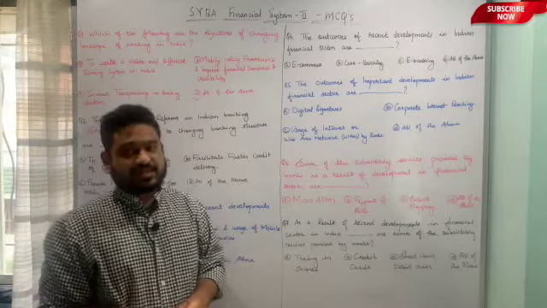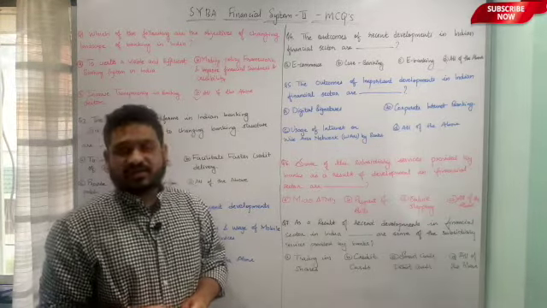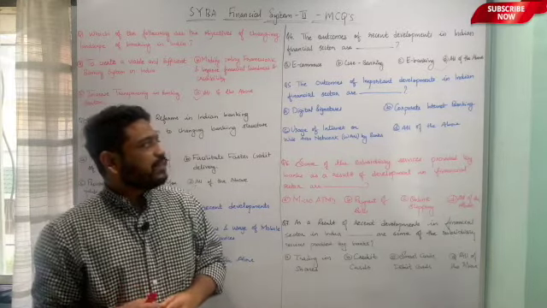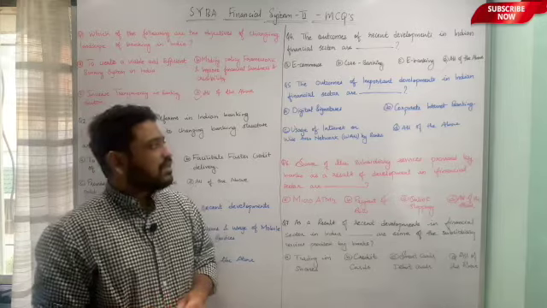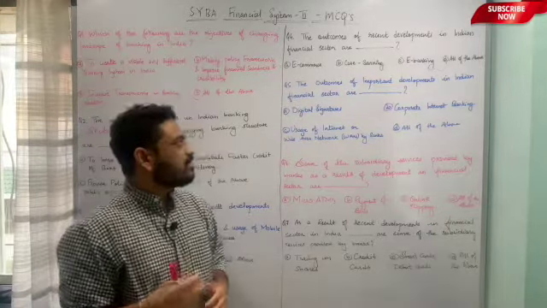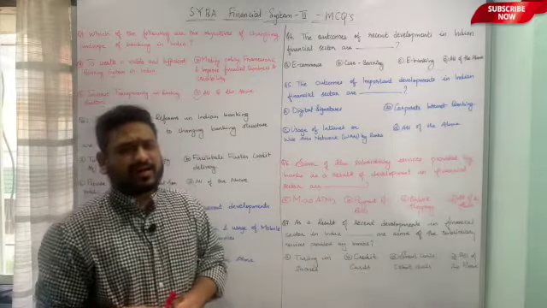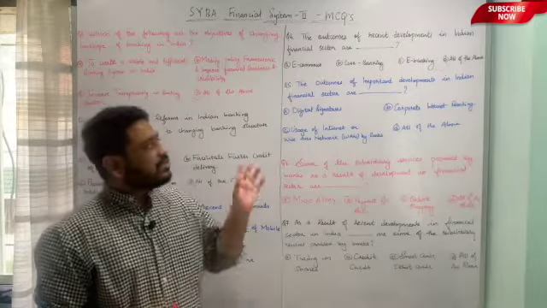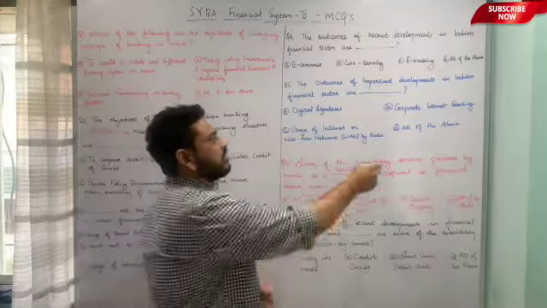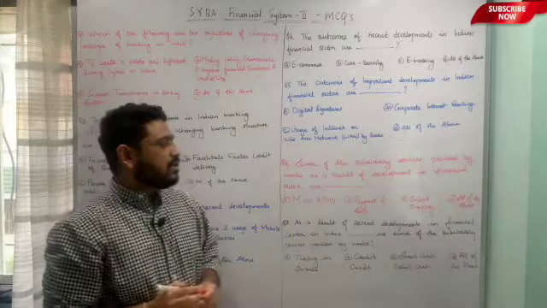A, digital signatures. B, corporate internet banking. C is the usage of wide area network or intranet by the banks. And last is all of the above. That means digital signatures, corporate internet banking, as well as usage of intranet or wide area network by the banks. So here again, the important outcomes are all of these. So here option D, all of the above, is the correct answer to this particular question.